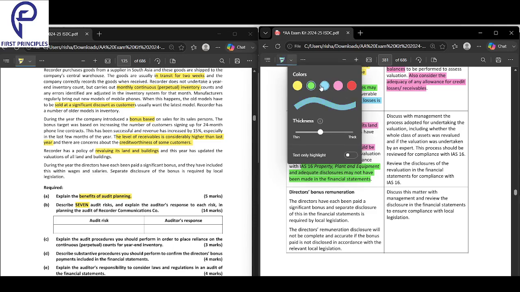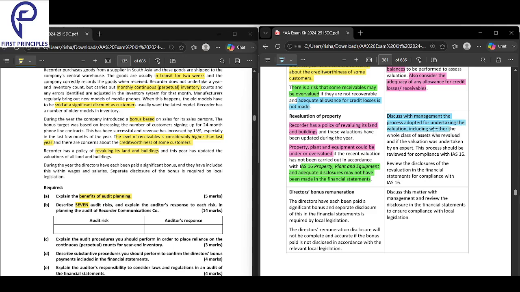So as a solution, what you should do is discuss with the management the process adopted for undertaking the valuation, including whether the whole class of the assets was valued and if the valuation was undertaken by an expert. Next, review the disclosures of the revaluation in the financial statements for compliance with IAS 16. So the valuation also should be done for the entire class, and an expert should do that.